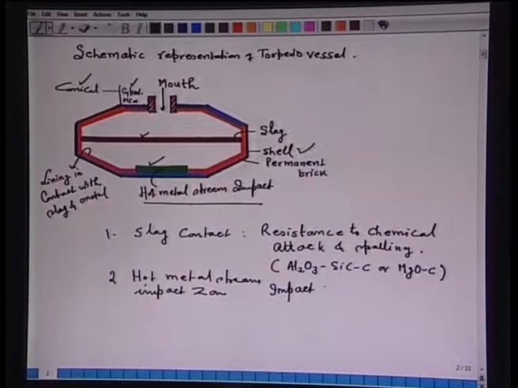So, this is also subjected to the so called impact of molten stream. So, this particular area should have resistance to impact of hot metal stream, that is very important in comparison to corrosive action or whatever action